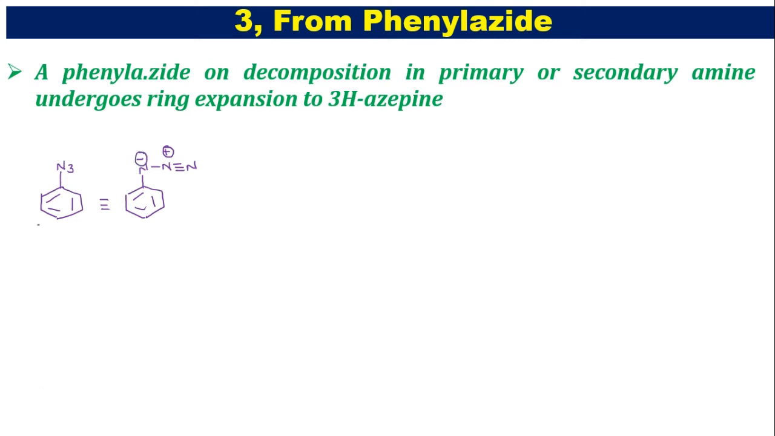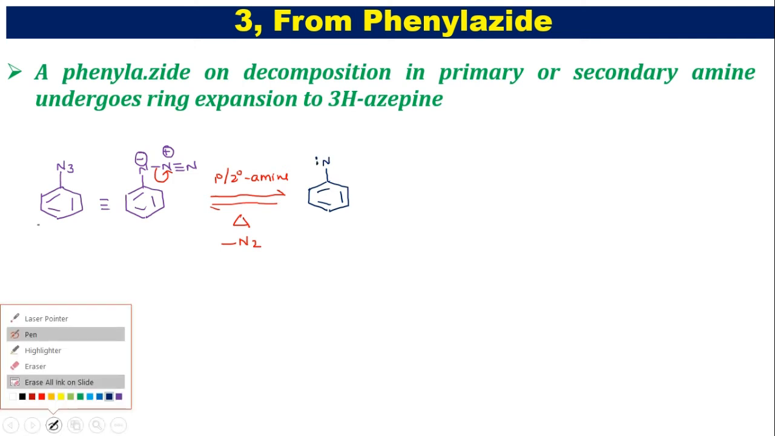Now what we are going to do, you see that this compound undergoes decomposition in the presence of primary or secondary amine. You take primary or secondary amine. When you take primary or secondary amine, this bond is there, this bond will shift onto the nitrogen. That means it is going to lose nitrogen gas. The loss of nitrogen gas is going to form the nitrene intermediate. Here 2 lone pairs of electrons are formed, the nitrene intermediate.